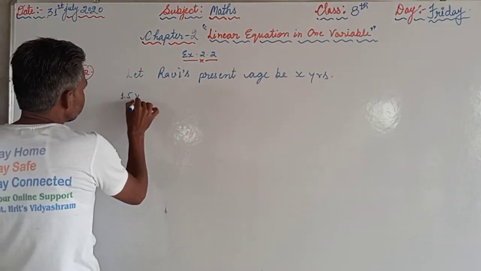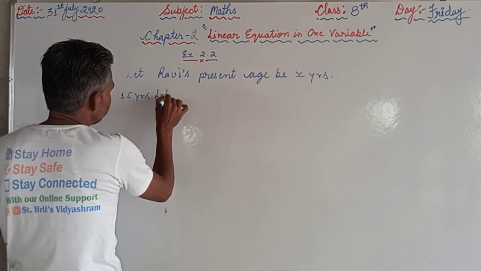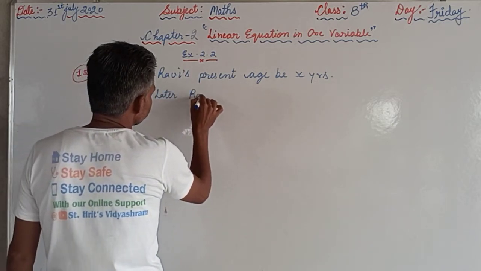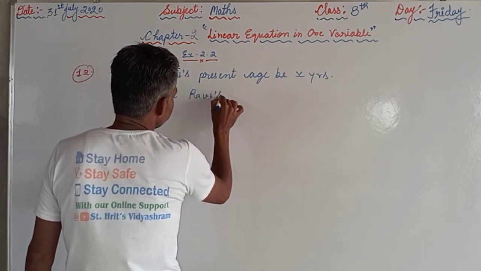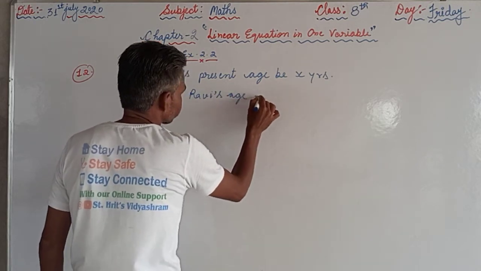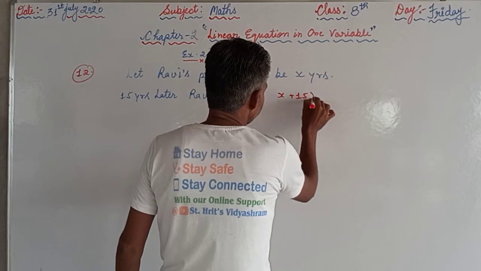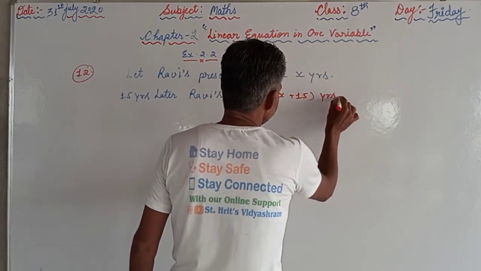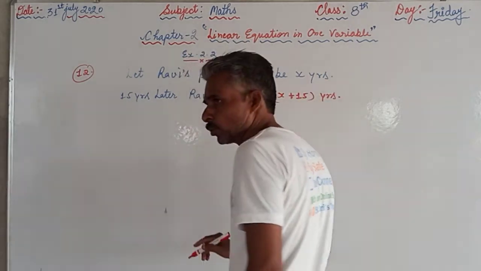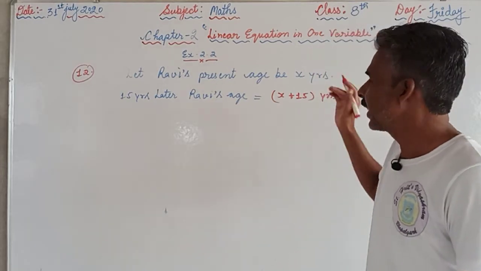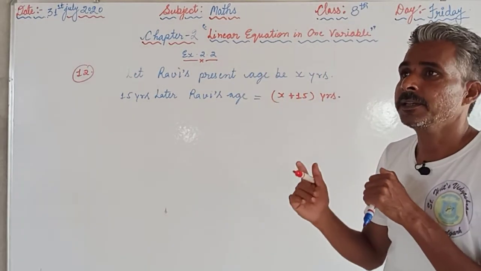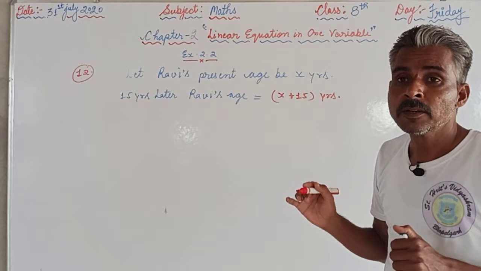15 years later Ravi's age will be x plus 15 years. The current age means today's age of Ravi is x, and after 15 years he will become x plus 15 years older.